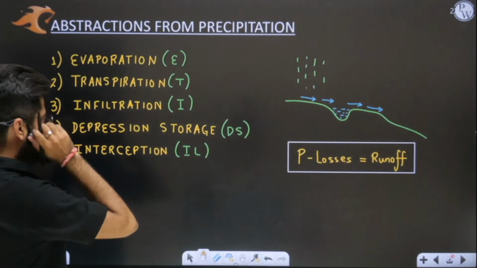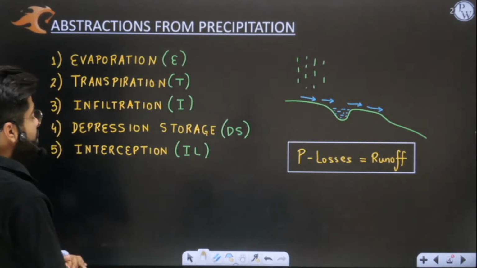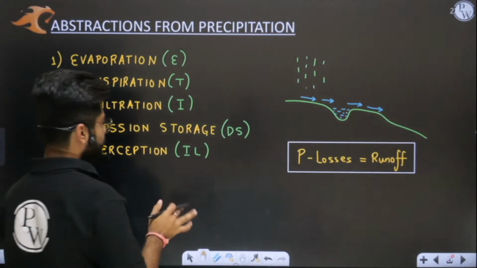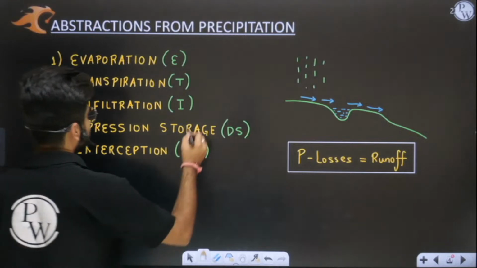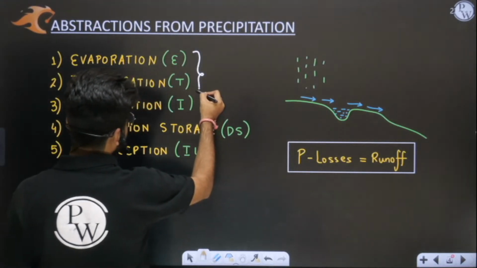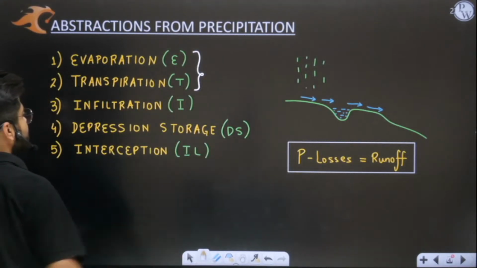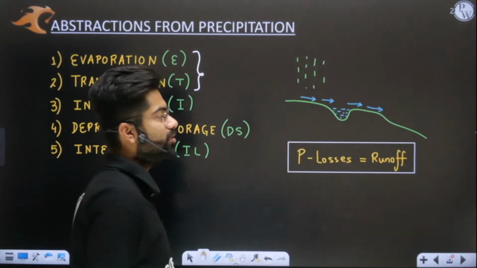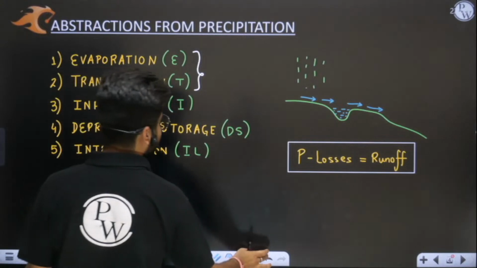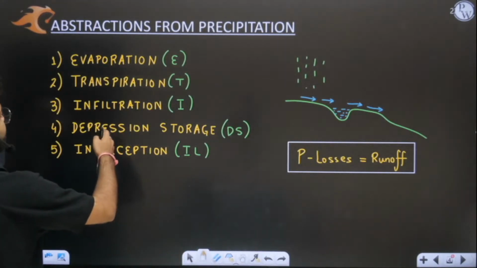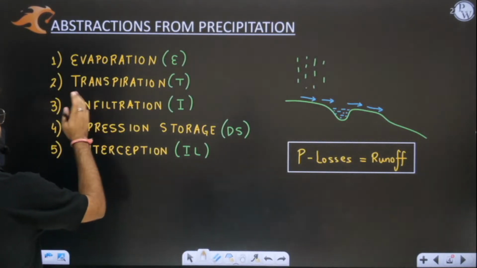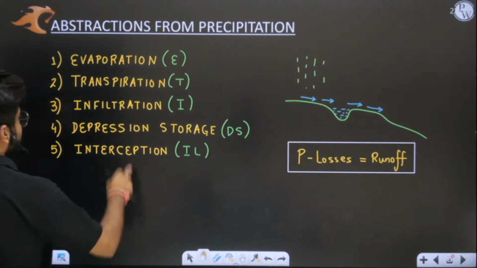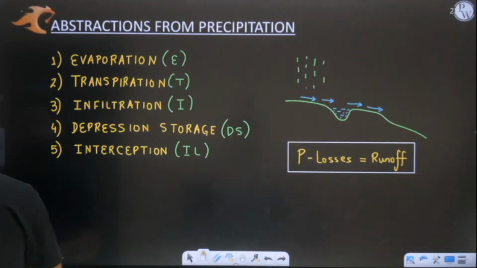Today we'll discuss transpiration, but one thing you have to understand is that we will discuss evapotranspiration. We will combine these terms. Evaporation plus transpiration is none other than evapotranspiration, so we have to discuss that. We will discuss it one by one. After that we'll discuss depression storage, interception, and at last in this chapter infiltration, which is the most important one.